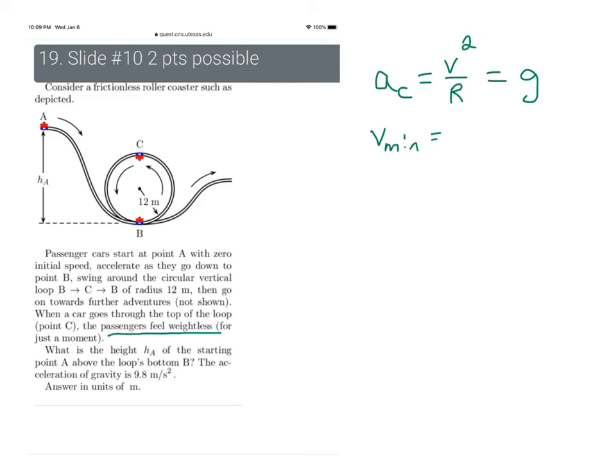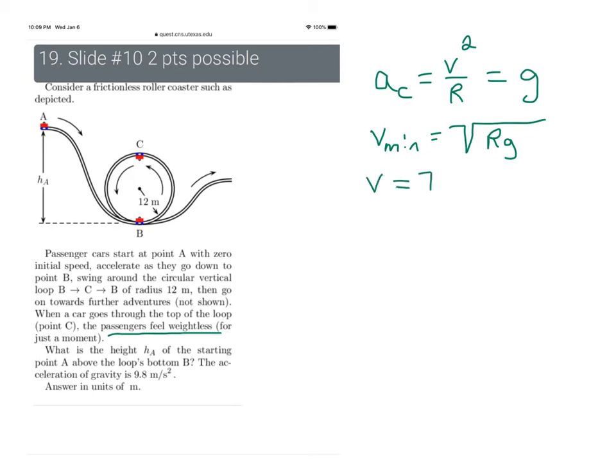And when we move this around, you should see it looks familiar. It's just the square root of r times g. Now we talked about all those different situations for circular motion and the minimum velocity. So the one for the roller coaster making the loop-the-loop is the square root of rg. Okay, so let's plug numbers in, get an answer.